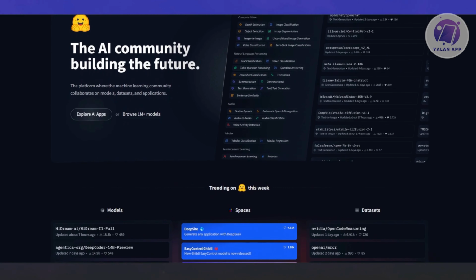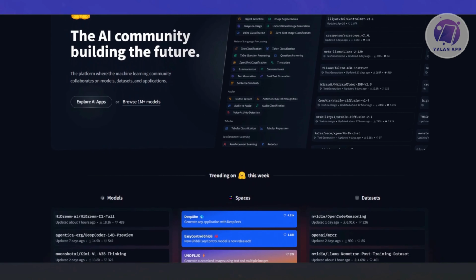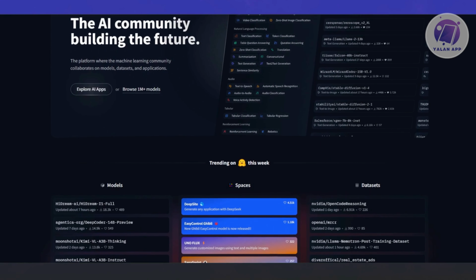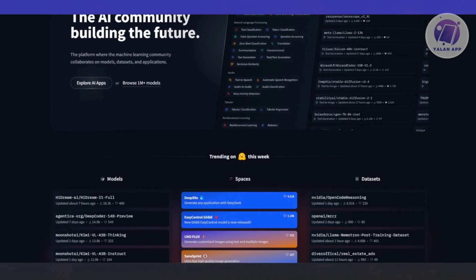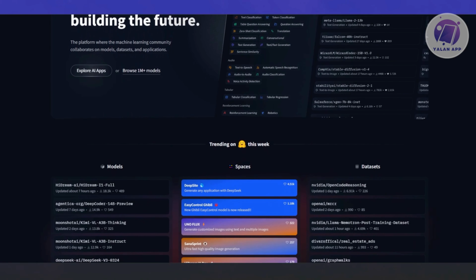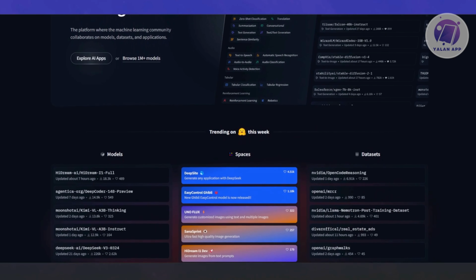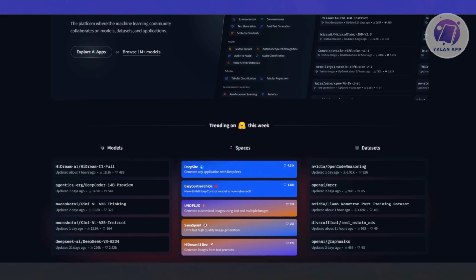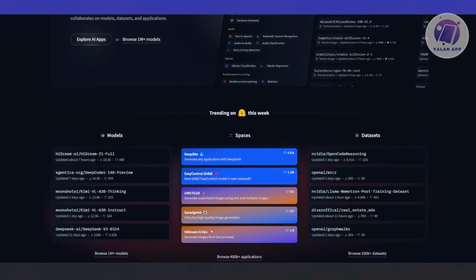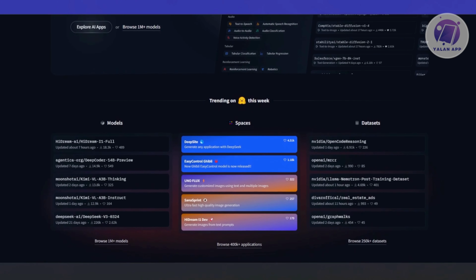You might be asking why? Because you don't need to download and run anything locally to know if it actually works. Hugging Face hosts these models, so it lets you test them in your browser and even gives you an API to call them instantly, which is really cool. They have around 200,000 models, and that's quite a lot. They have text to text, image to text, text to speech, image to image, and whatever direction you want to go, there's a model for it.